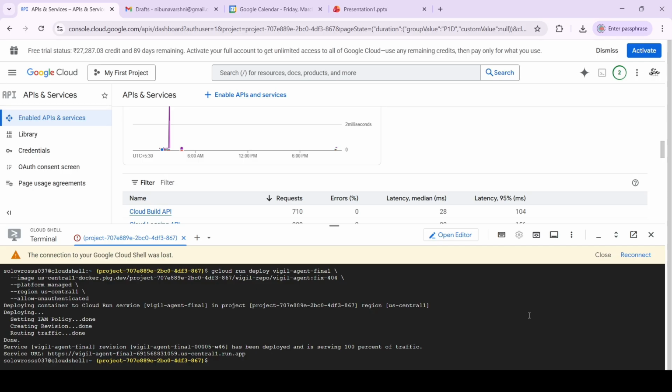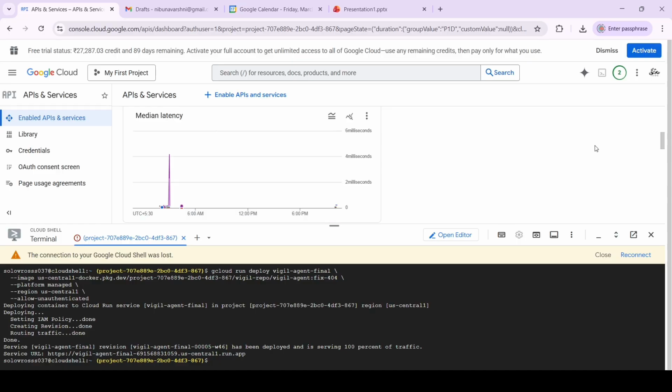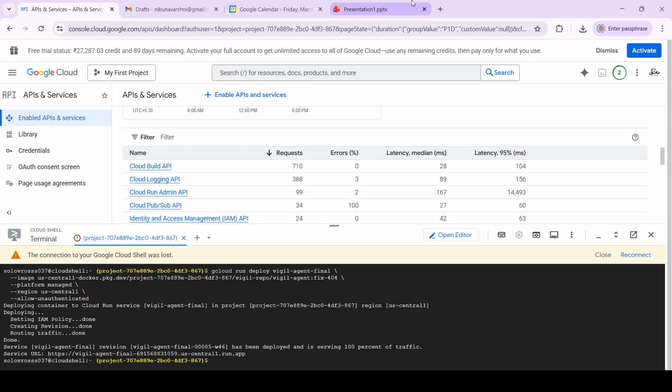Here is the proof of my Google Cloud deployment. I've deployed it in Cloud Shell by containerizing my file into a Docker, and here are the API and traffic usage data as a proof. Now let us get into the demonstration.